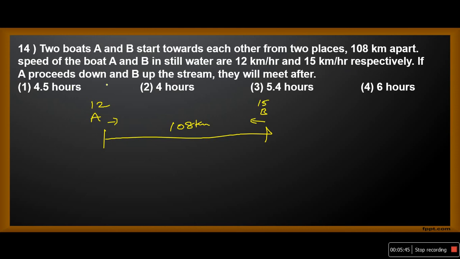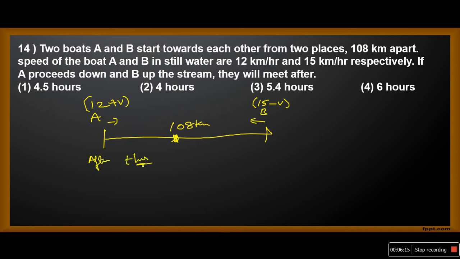If A proceeds downstream and B upstream, they will meet after how long? A's speed will be 12 plus V because it is moving along with the stream. B's speed will be 15 minus V because it is moving against the stream. Assume that after T hours they will meet at this point.